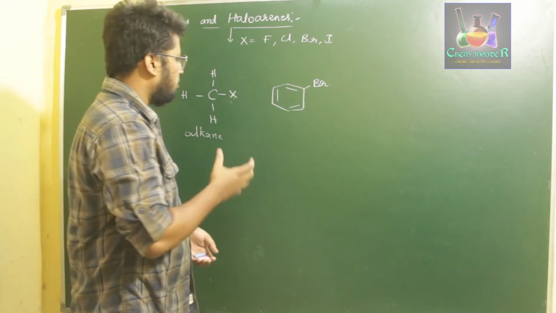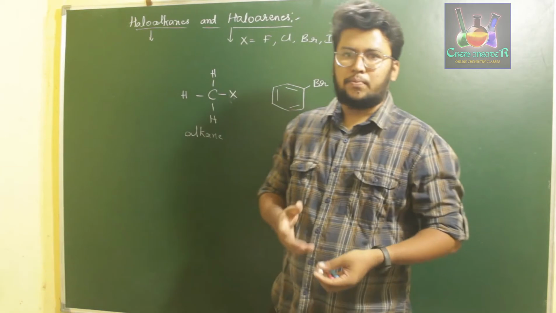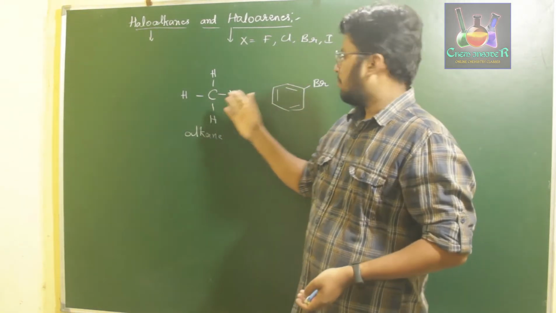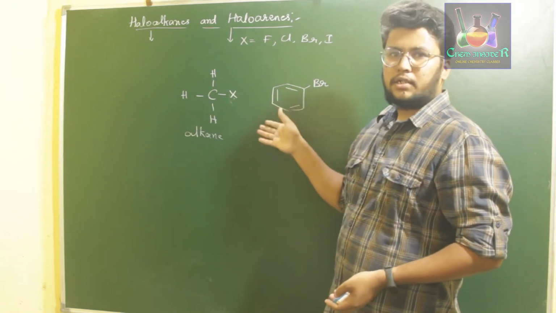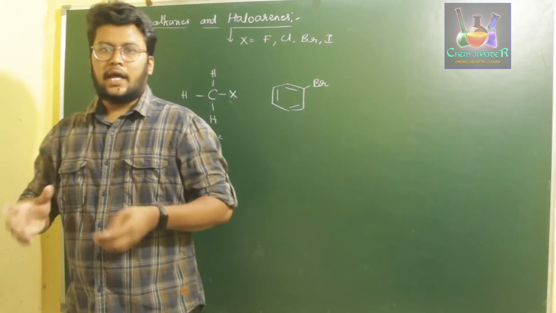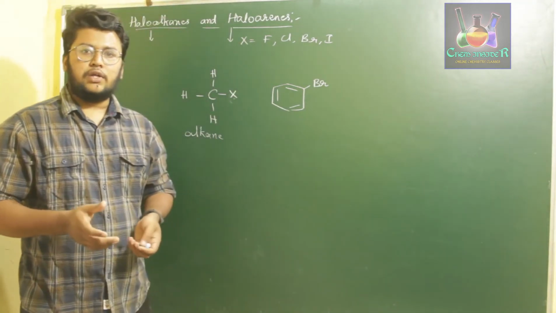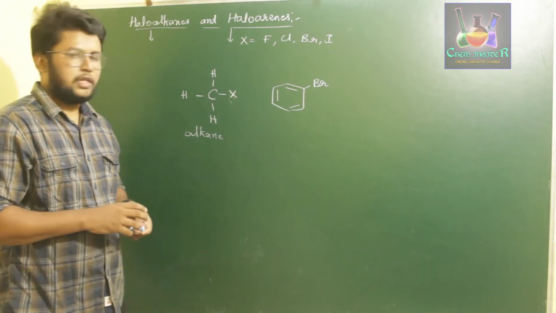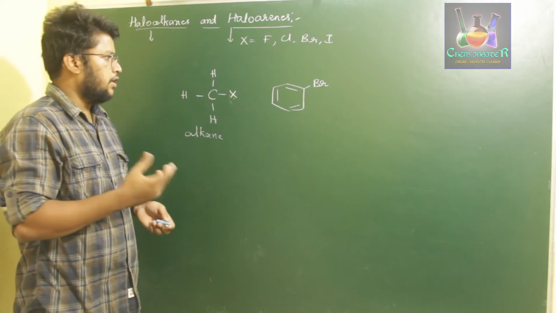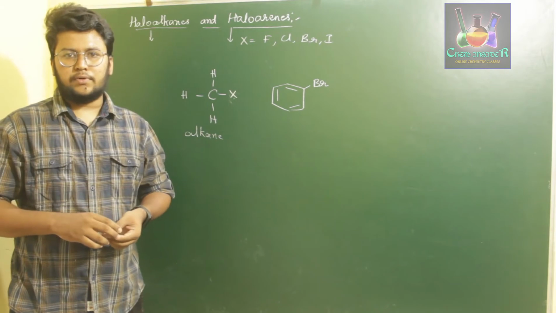Depending upon the halogen atoms present in a hydrocarbon and which group they are attached to, like here they are attached to a carbon atom, but there they are attached to a carbon atom present in a ring, we classify these compounds on different bases. For example, one is the amount of halogens present. If we have different amounts of halogens present, we can name them as different types of halogen compounds.